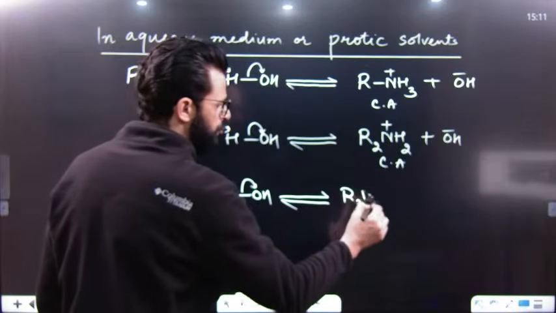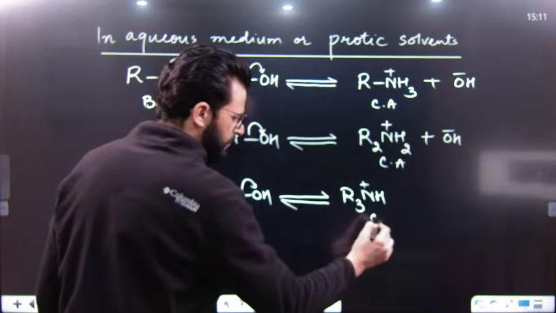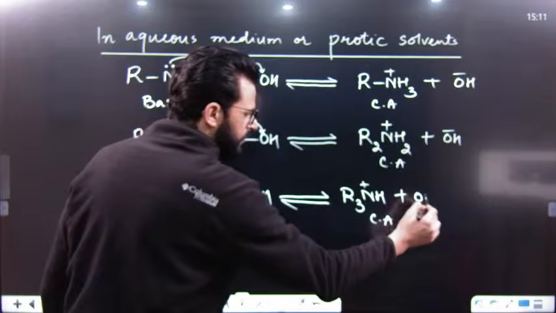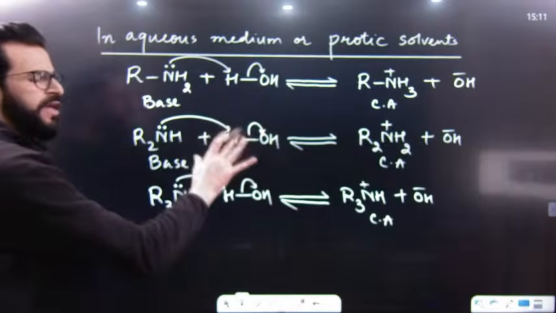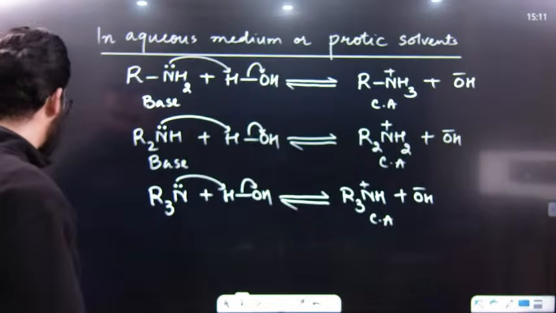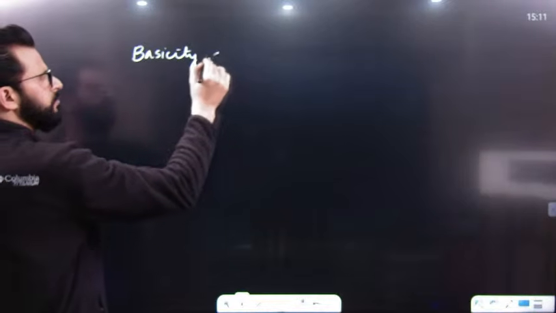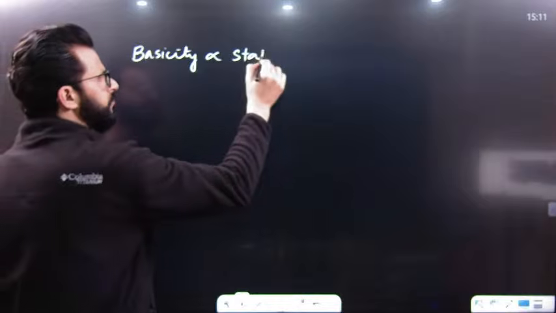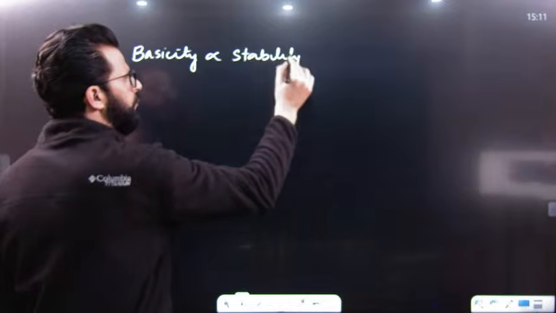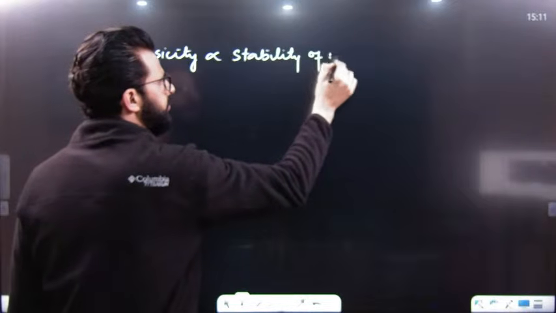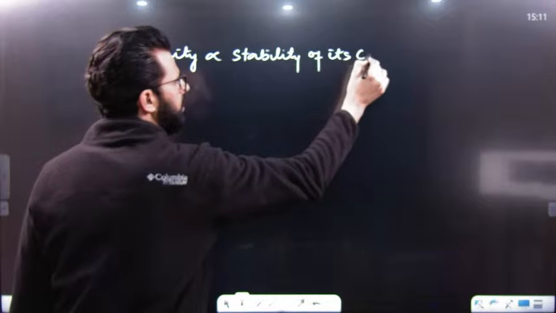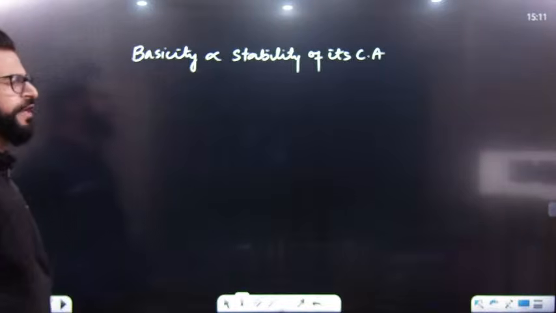of a conjugate acid. Now, remember, for this type of medium, basicity is directly proportional to stability of its conjugate acid.